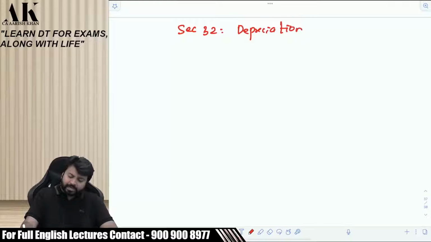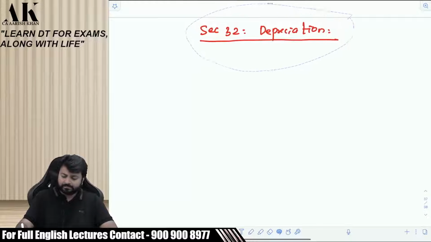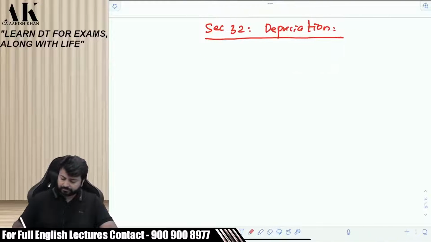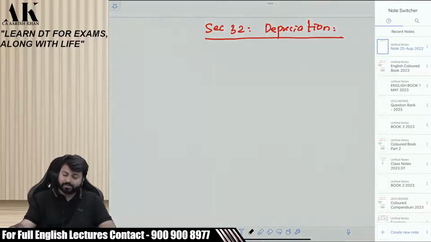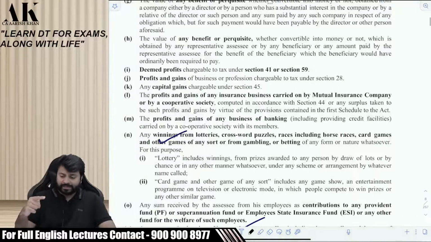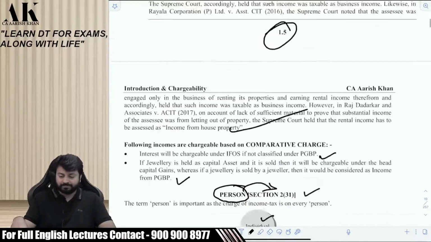How depreciation is allowed under the income tax law. We will try to understand this first of all. Now under the income tax law, there are 4 types of depreciation. Now be very patient in life. Get up in the morning and first of all tell yourself, I have to be patient. Okay. Because you can see now what is depreciation.